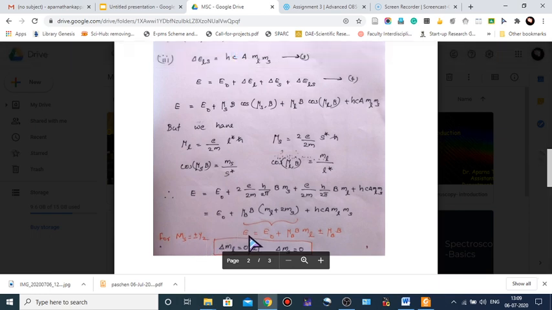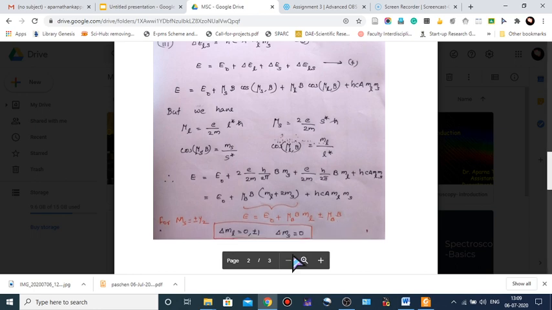This equation becomes E equals E0 plus mu B B ML plus or minus mu B B. This expression for the energy is the same as the one from the normal Zeeman effect, except for the constant term mu B B. The selection rule for this transition is delta ML equals 0, plus or minus 1, and delta MS equals 0.